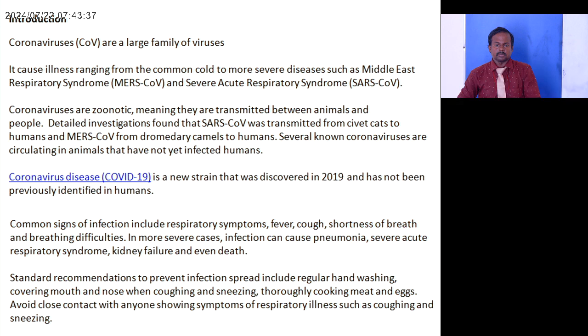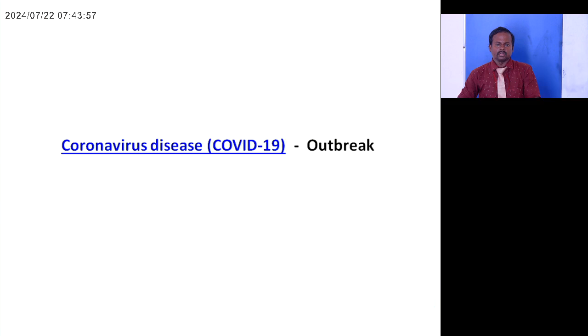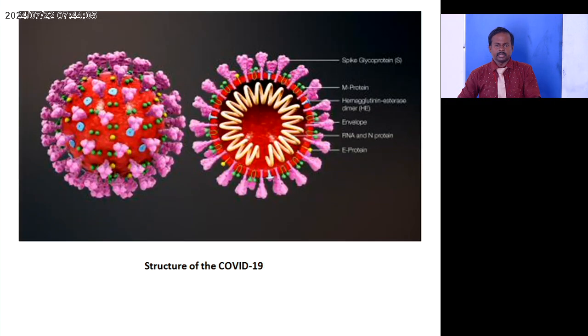The standard recommendations to prevent infection spread include regular hand washing, covering mouth and nose when coughing and sneezing, thoroughly cooking meat and eggs, and avoiding close contact with anyone showing symptoms of respiratory illness such as coughing and sneezing. So the important outbreak in 2019 was corona disease, that is COVID-19.